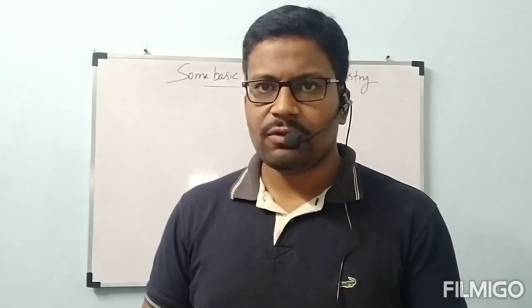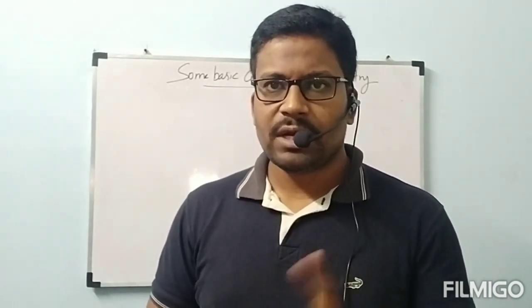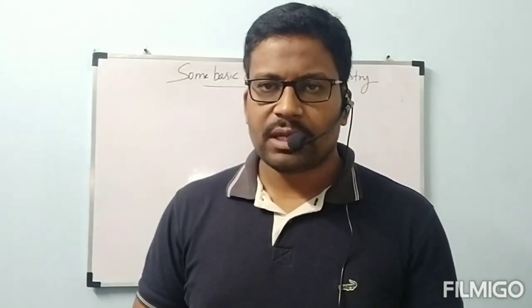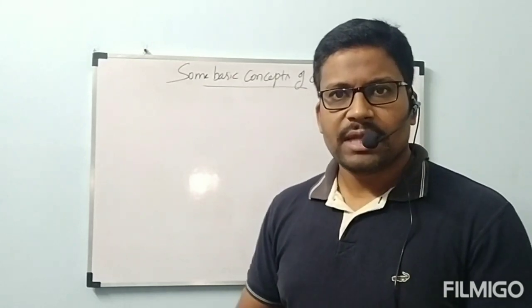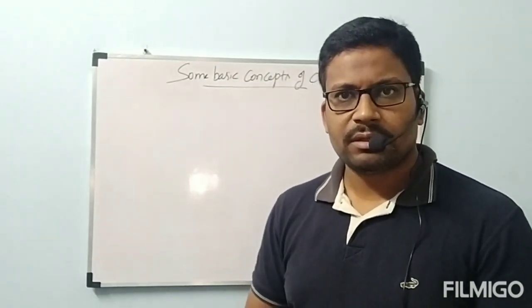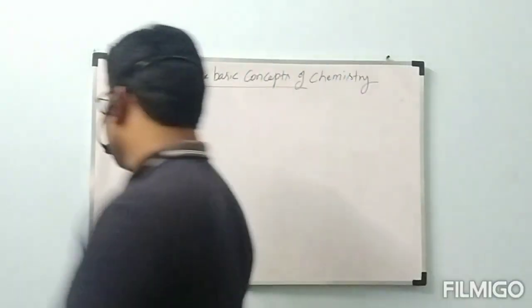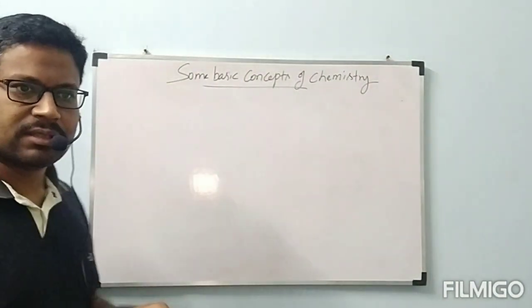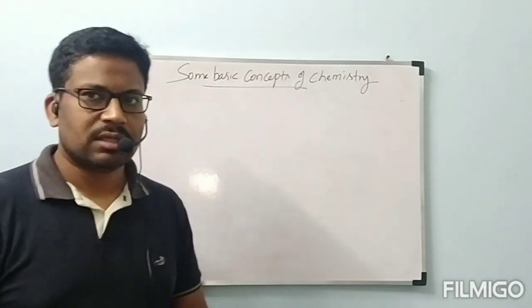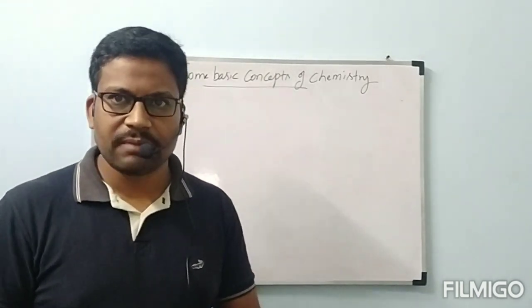In your chemistry textbook, in volume 1, actually we have two volumes, volume 1 and volume 2. In that volume 1, your first chapter is some basic concepts of chemistry. Immediately we will go through the chapter and see what concepts are present in the basics of chemistry. This is like an introduction to chemistry.